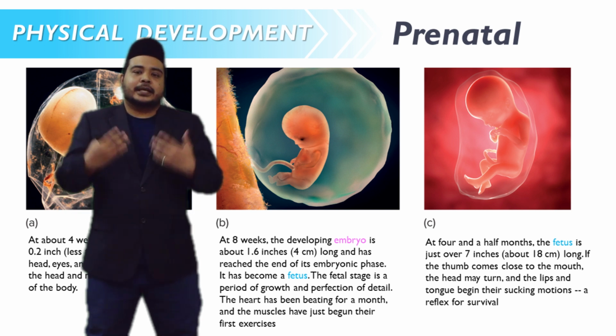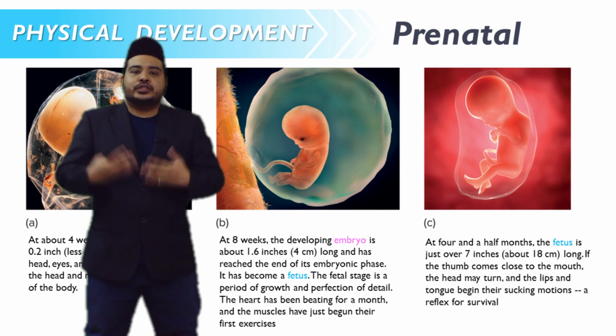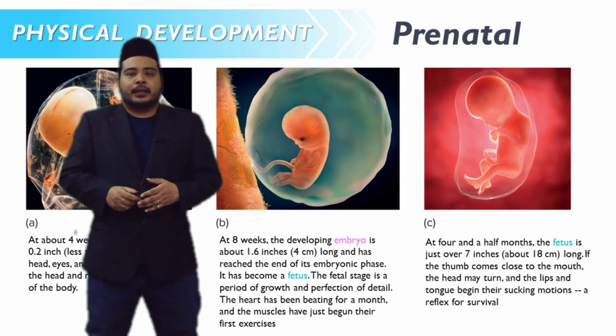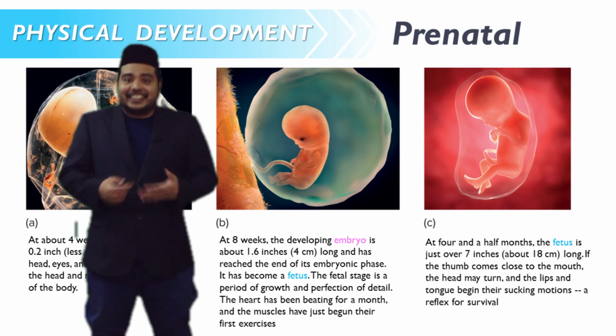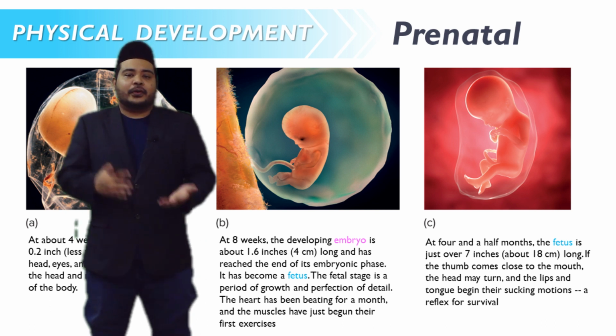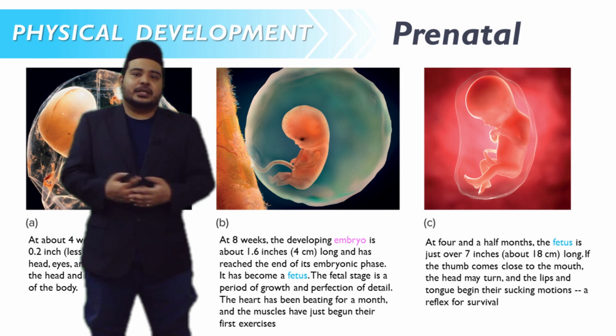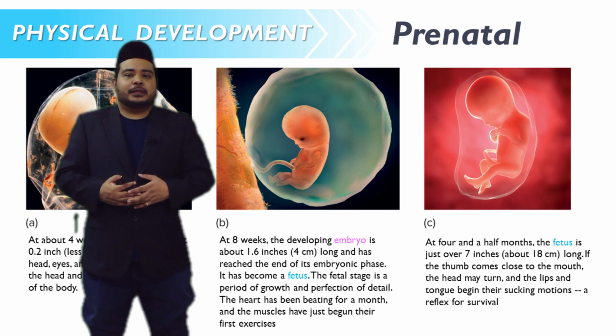The muscles have begun to show some movement. The muscles have just begun their first exercise. At this stage as well, at about 4.5 months, the fetus is just over 7 inches or more or less 18 centimeter long.